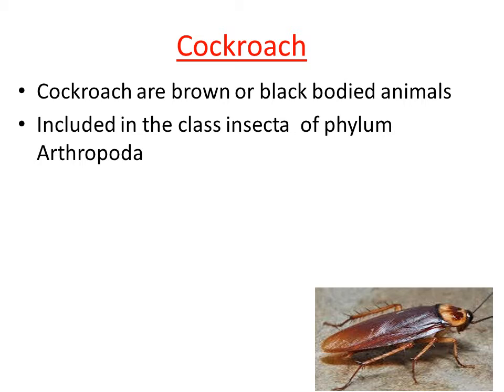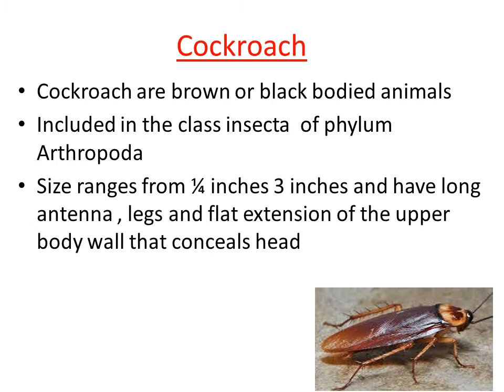If you look into the general characteristic features of the cockroach, the size of the cockroach ranges from quarter inch to 3 inches, and it has long antennae. You can see in the diagram, long antennae are present towards the anterior region of its body, and it has jointed legs.